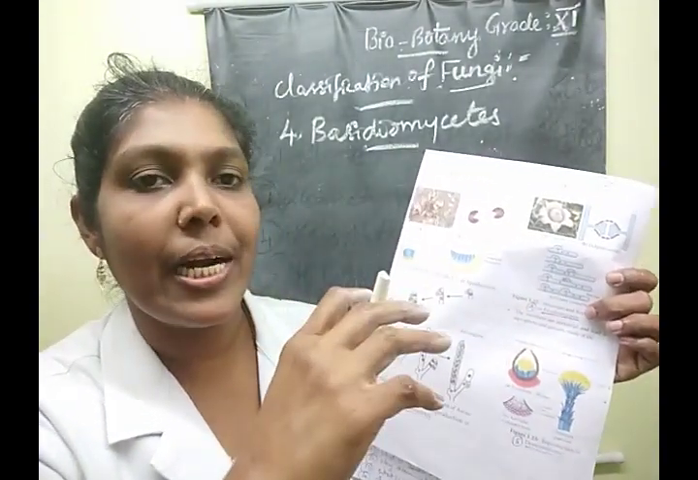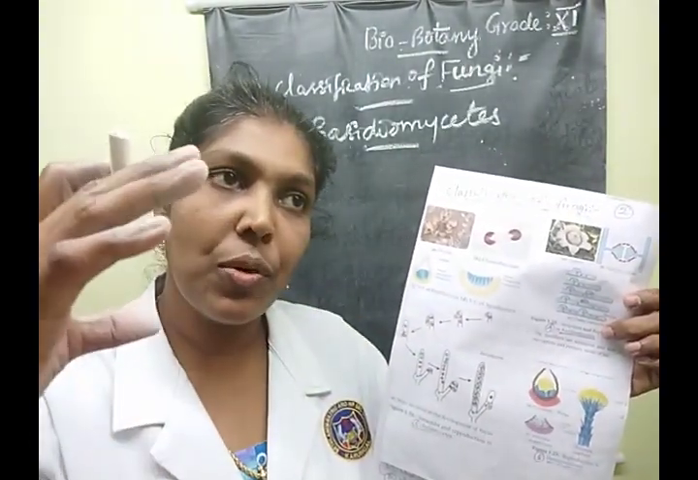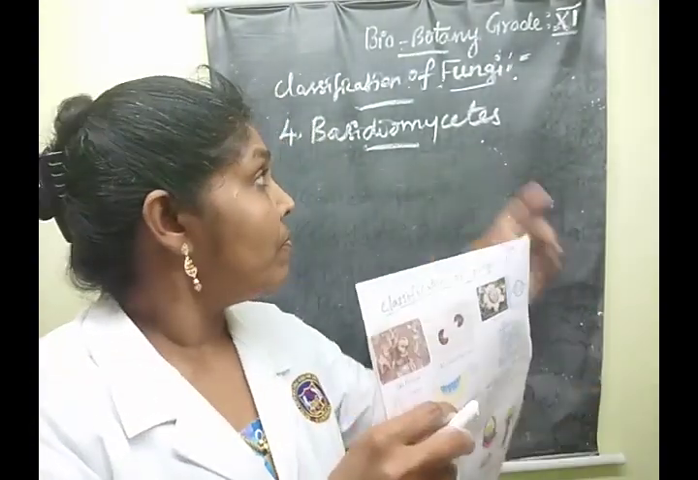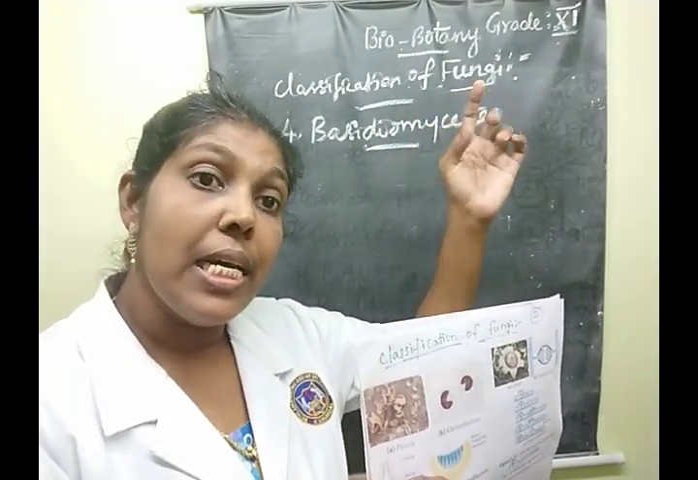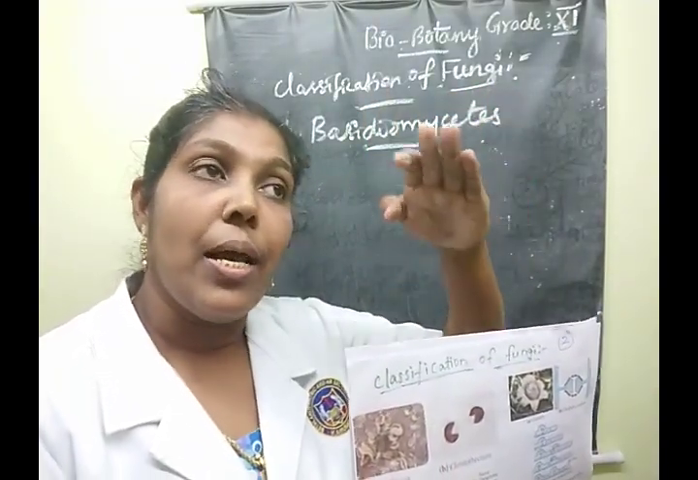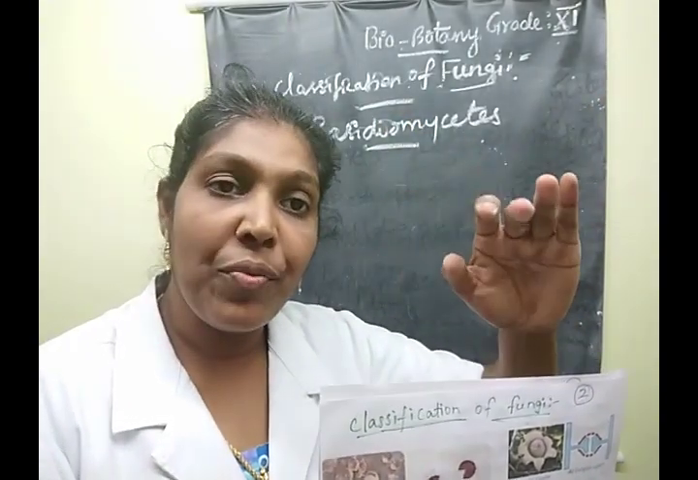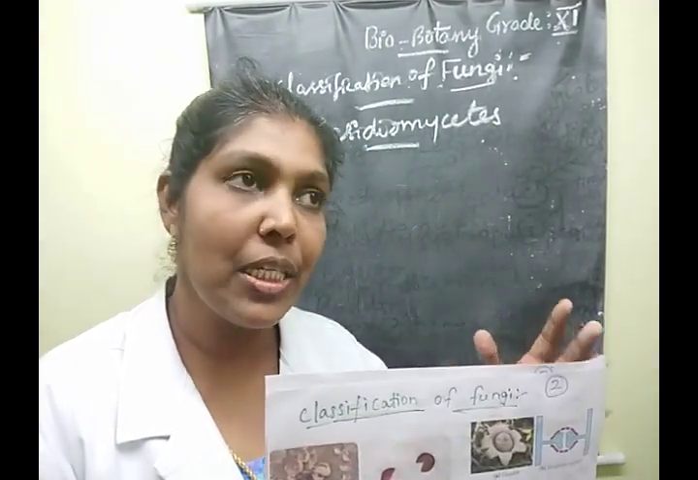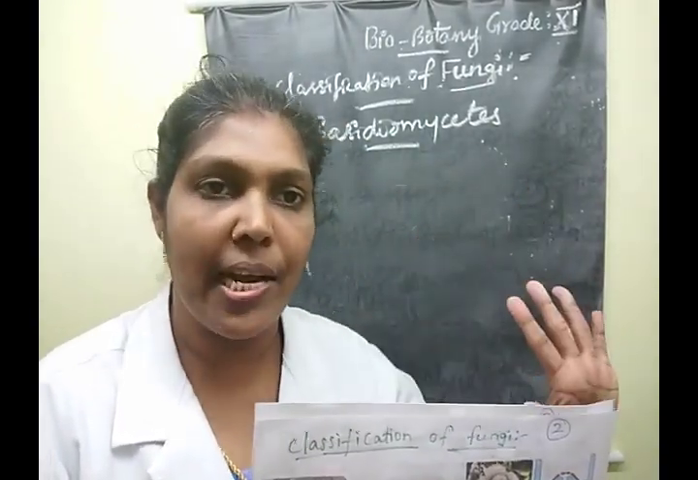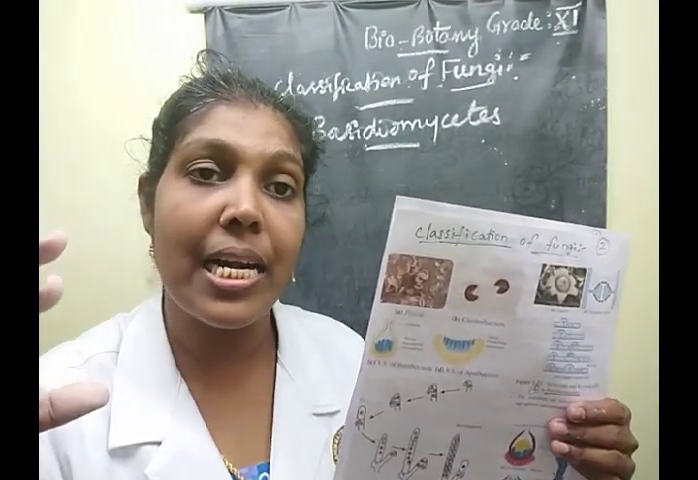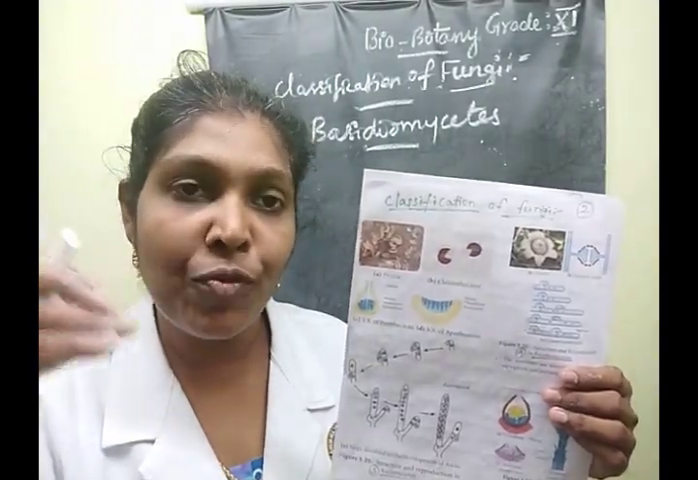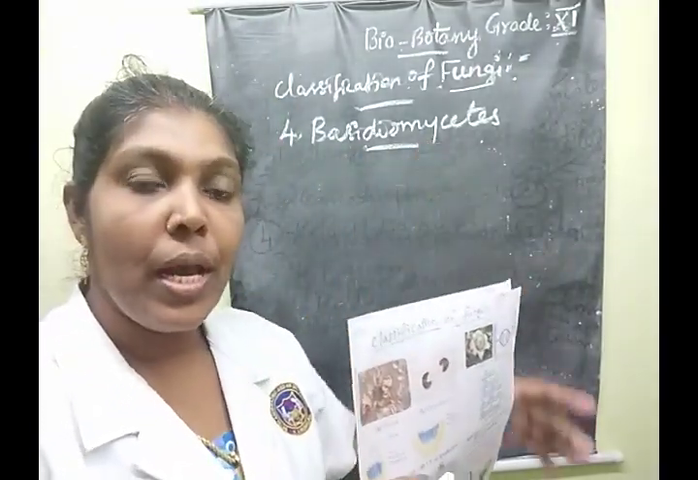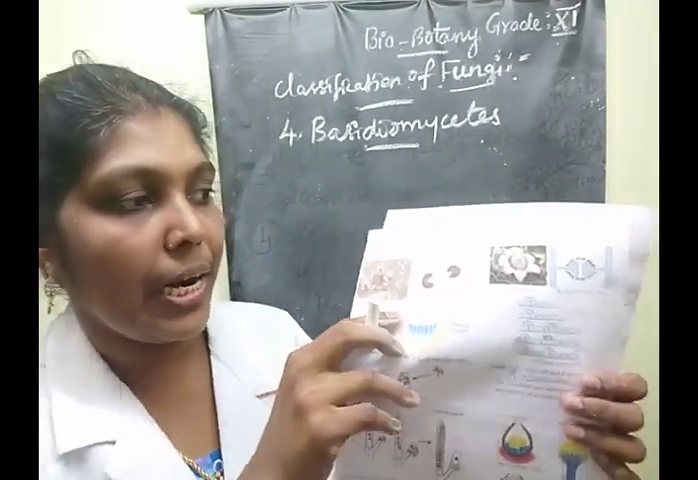Dikaryotic condition means the first step is plasmogamy. Before that, we learned in the class Ascomycetes that plasmogamy is not immediately followed by karyogamy. There the dikaryotic condition is present, and it is maintained for many generations. In Basidiomycetes, the clamp connection is formed to maintain the dikaryotic condition.